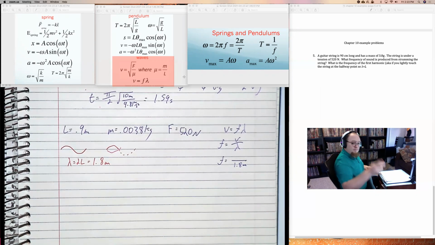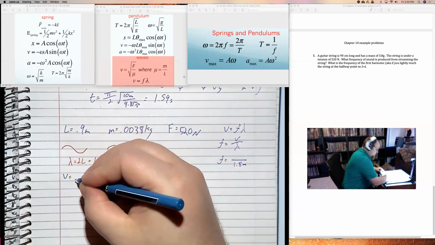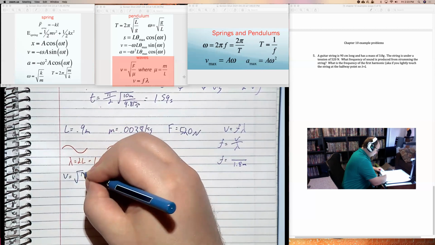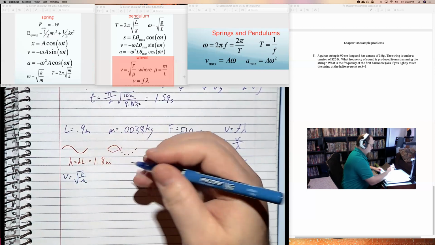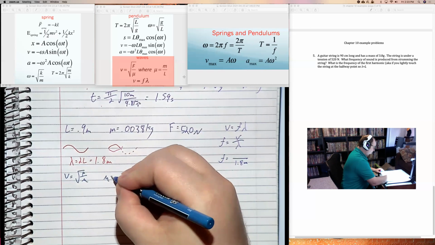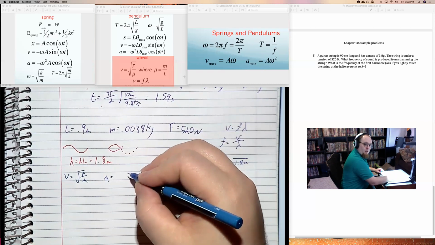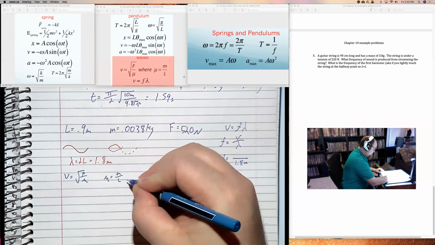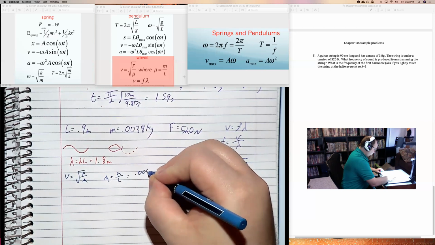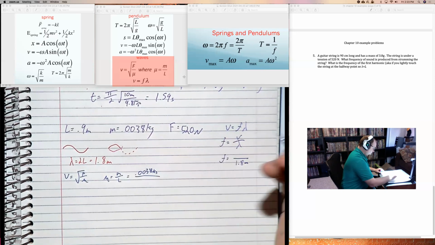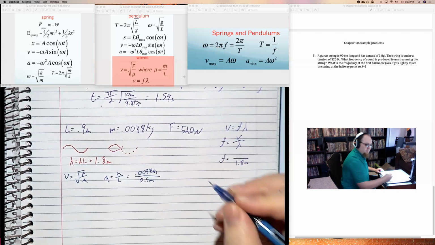As for V, well, I got an equation for V. V equals the square root of F over mu. Now to do that, I need to know mu, but mu is simply M over L. Well, in this case, 0.0038 kilograms over 0.9 meters.